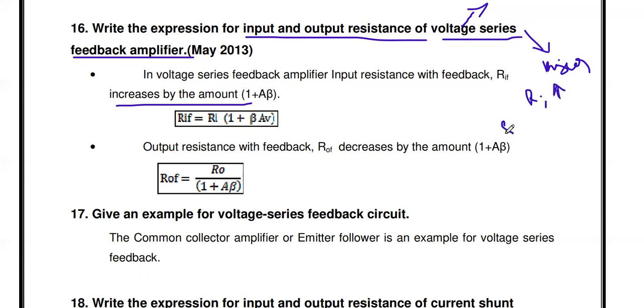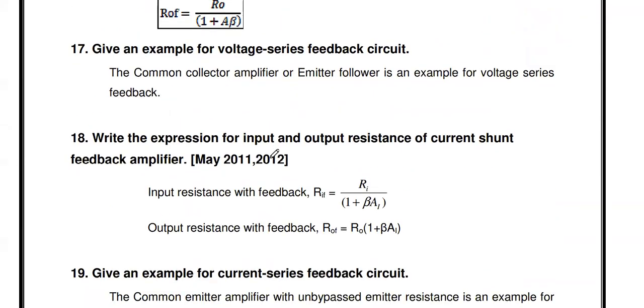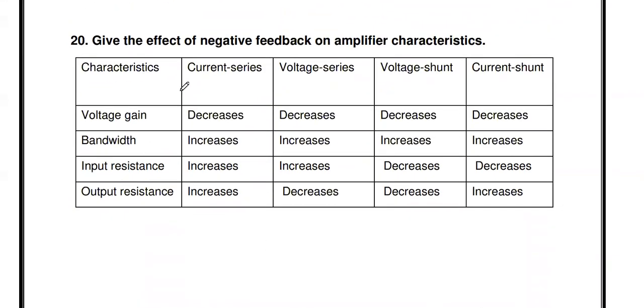Similarly, shunt mixture means input resistance decreases. Then voltage sampling means output resistance decreases. Current sampling means output resistance increases. So this is the comparison, the input resistance and output resistance values for the four feedback topologies.